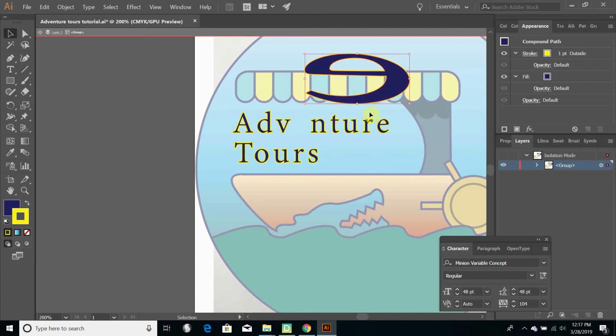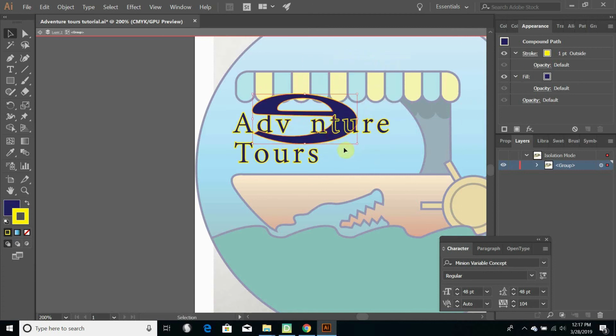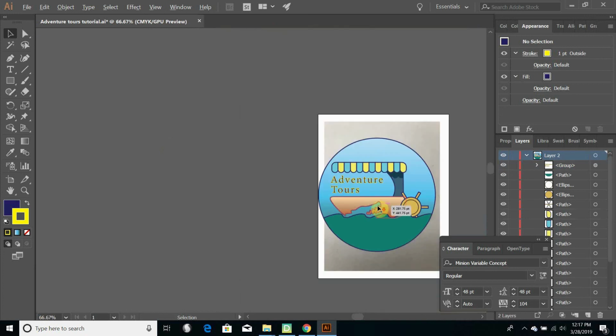And as you can see, this is definitely no longer text, right? It's an image or a vector. And to get out of isolation mode, you just double click outside of your selected objects and you are back.